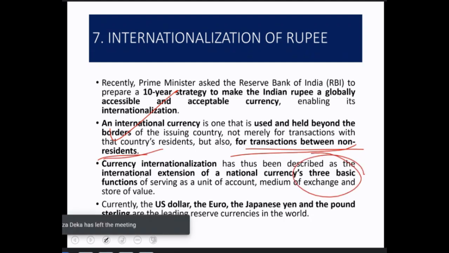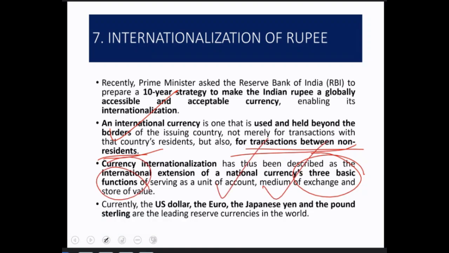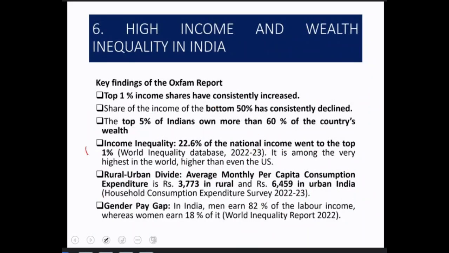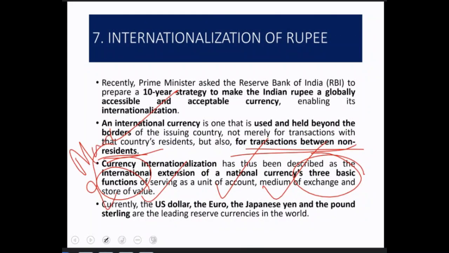It is the requirement of three basic functions. First, it should be a unit of account, a medium of exchange, and a store of value. This is mostly for the mains context. In prelims, they will not ask like that, okay?